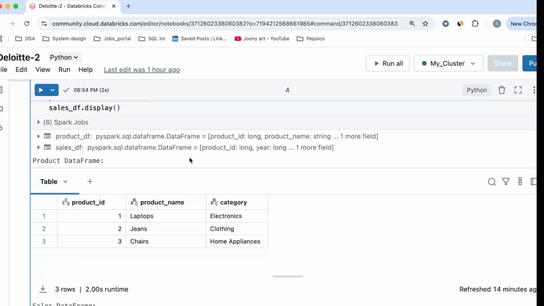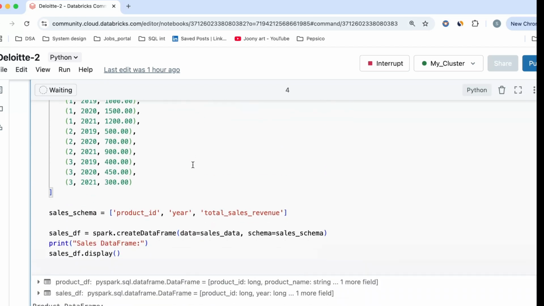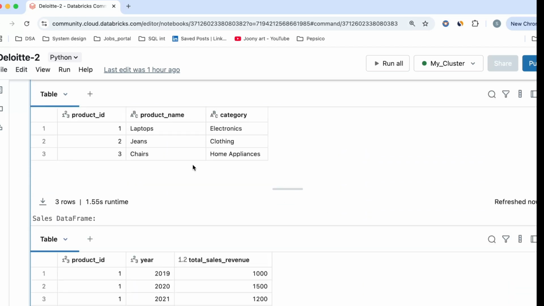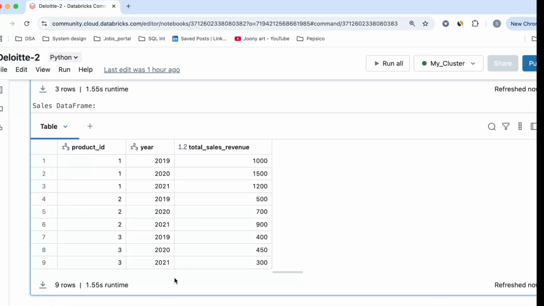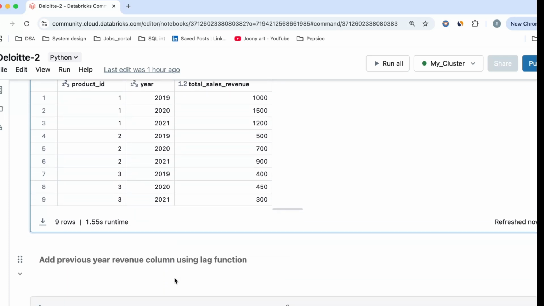Let me rerun this so that I can show you. There are two data sets: one is this products table and the other is my sales data frame. So I have my data frame already ready. As we were discussing, I will be adding the previous year revenue column using the lag function.